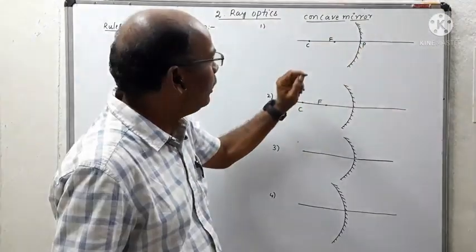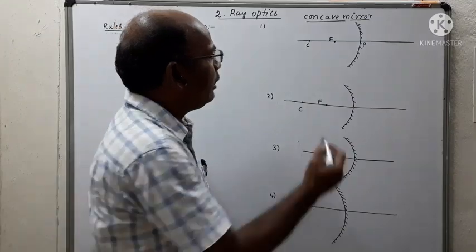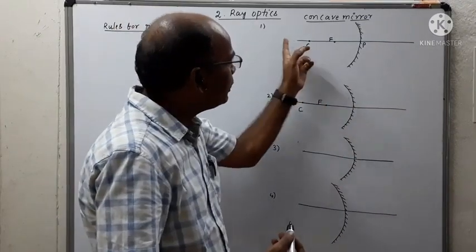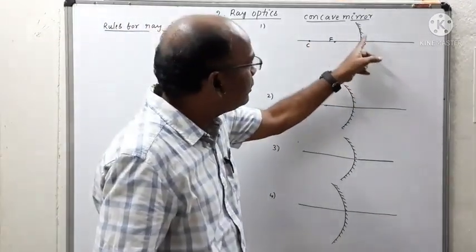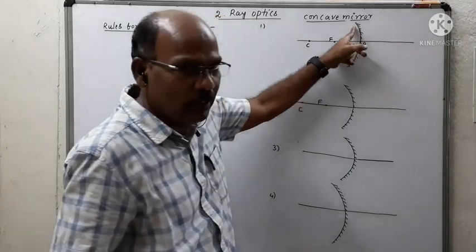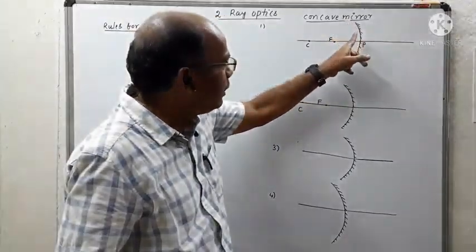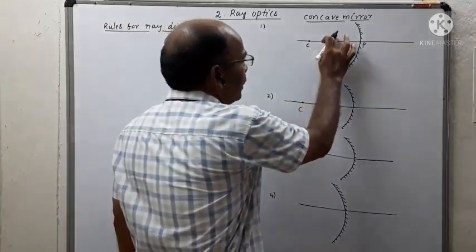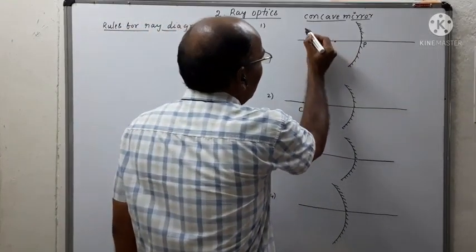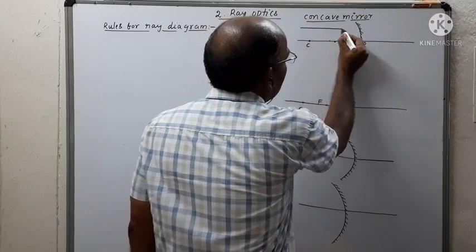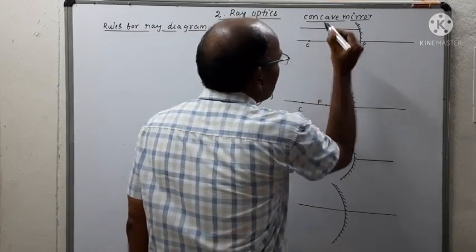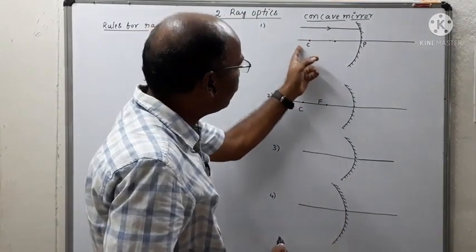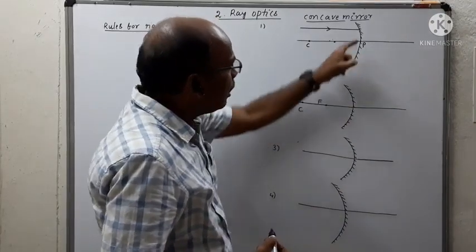The first rule is, if the light ray which is parallel to the principal axis is incident on the concave mirror, it gets reflected and passes through the principal focus. That can be represented like this. This is the ray which is parallel to the principal axis.